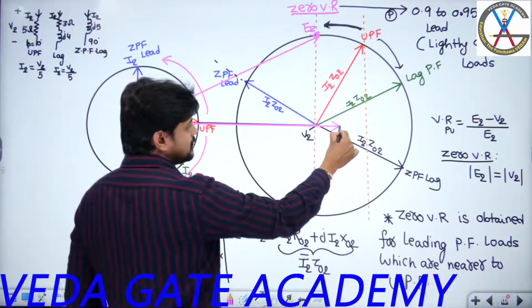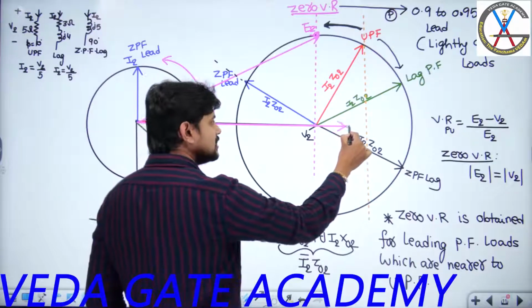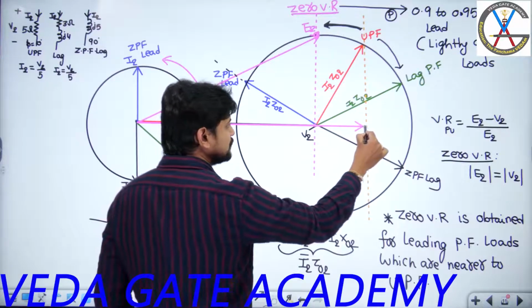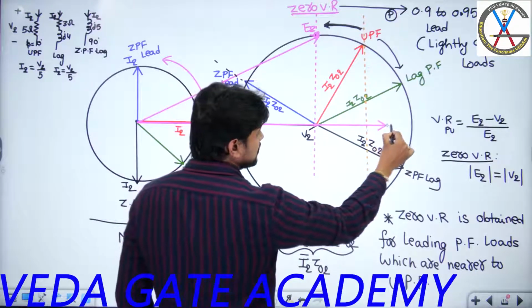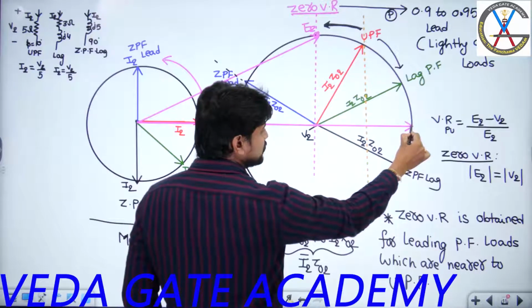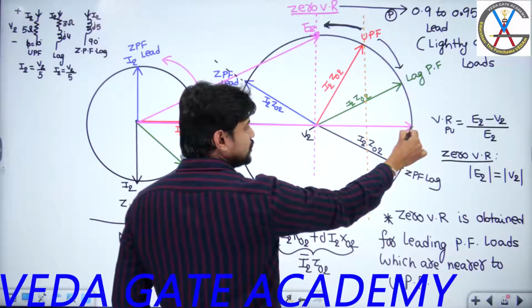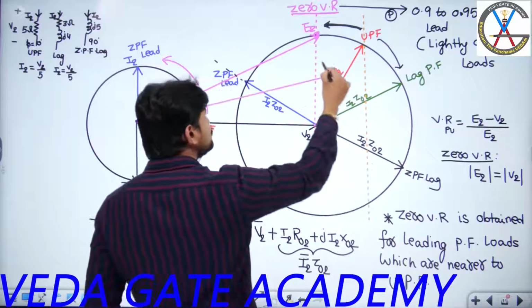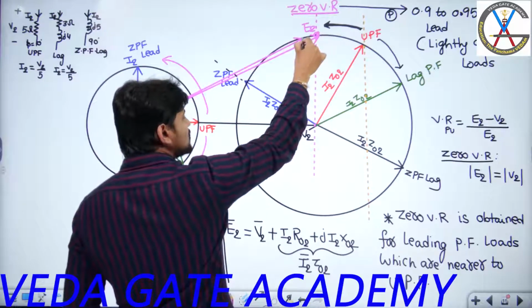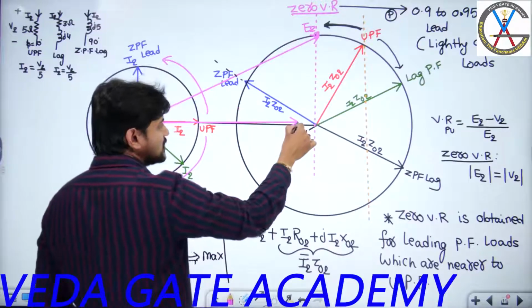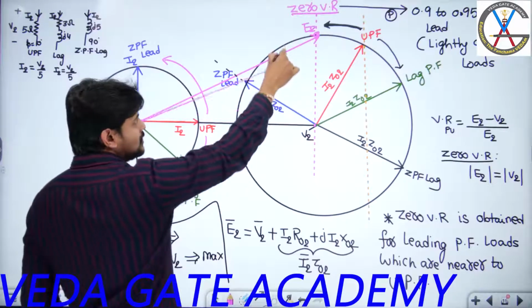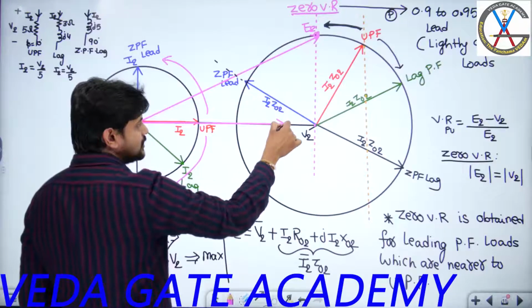If I further extend, E2 minus V2 is somewhat increasing. The difference of E2 minus V2 is increasing. Exactly here, can I say the difference of E2 minus V2 is more? Yes or no? The difference of E2 minus V2 is more here. Whereas if you enter into leading regions, for suppose for this particular load, if I project horizontally, E2 minus V2 is less. If I further project horizontally, E2 minus V2 is less.